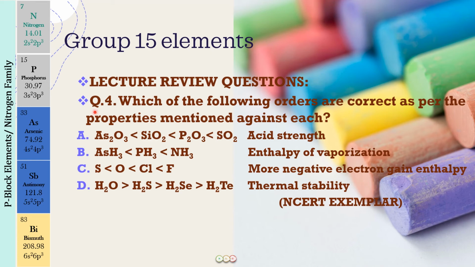So do you remember what is the trend for the group 15 hydrides in case of thermal stability? Well, as we go down the group, the size of the atom increases, so the bond length between hydrogen and the element increases. As the bond length increases, the strength of the bond becomes weak, and therefore the thermal stability decreases. So as we go down the group, the thermal stability of the hydrides of group 15 decreases. Similarly, the thermal stability of the hydrides of the oxygen family will also be decreasing. So another thing you have learned in today's lecture is related now to the group 16 elements also.